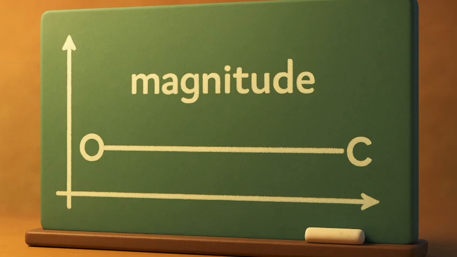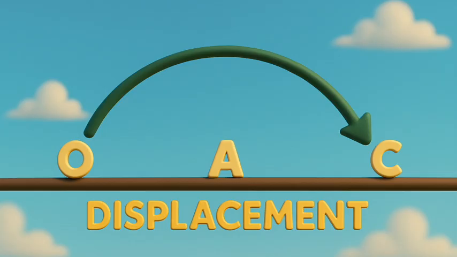From this example, can you find out the distance of the final position C of the object from the initial position O? This difference will give you the numerical value of the displacement of the object from O to C through A. The shortest distance measured from the initial to the final position of an object is known as the displacement.